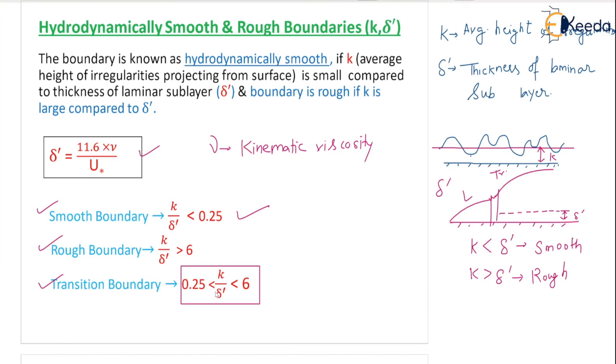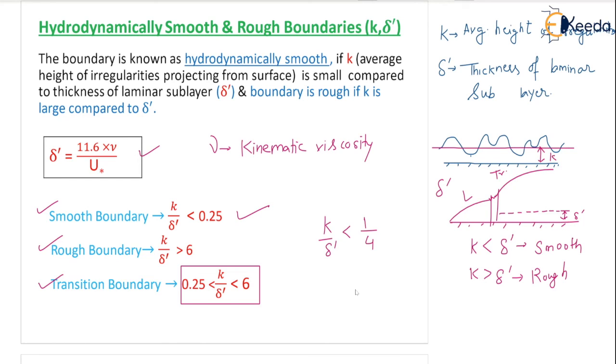K by delta dash less than 0.25. That means K by delta dash is less than 1 by 4, since 0.25 is 1 by 4. So delta dash equal to 4K, or K is equal to delta dash by 4.